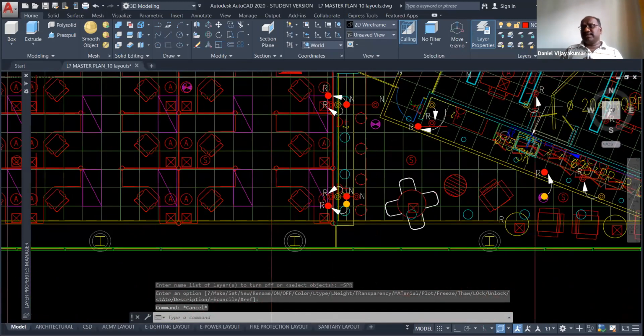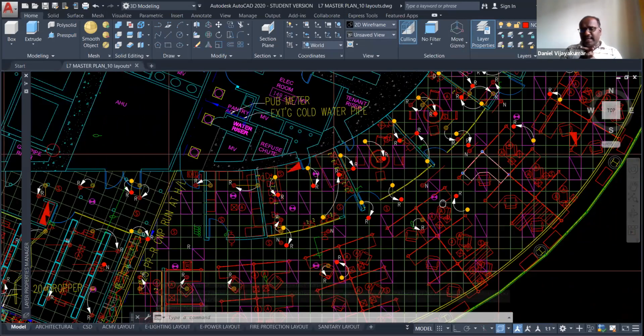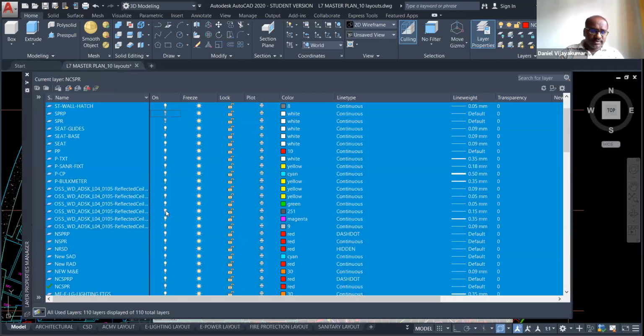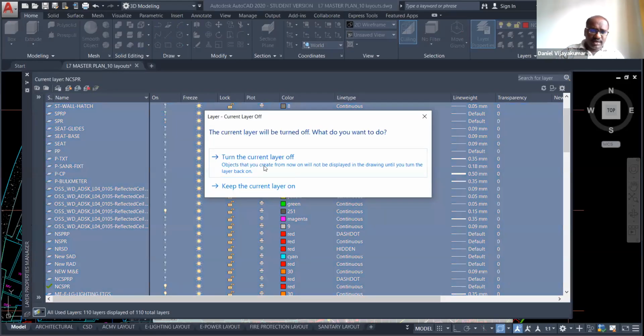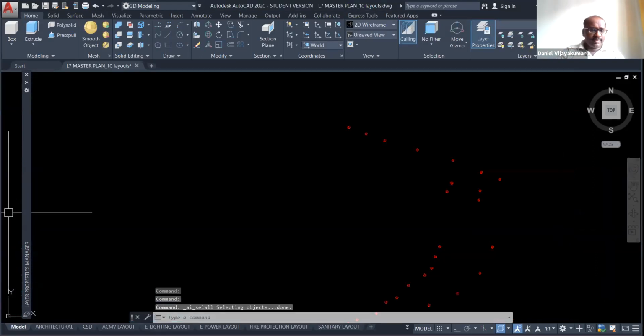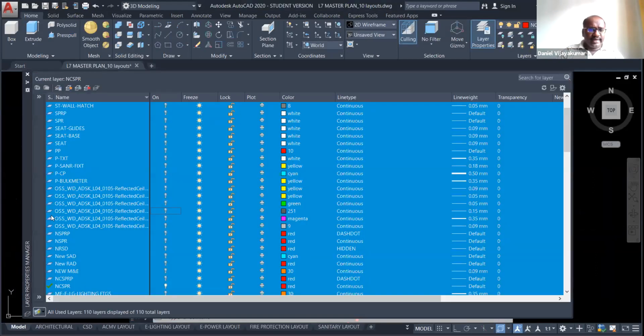The sprinklers, lighting, and whatever other elements are still inside the drawing, but temporarily you can turn off that particular layer's elements. Maybe you wonder why I want to turn off. Yes, this is a big drawing. There are a lot of elements inside, so it's not easy to read everything.